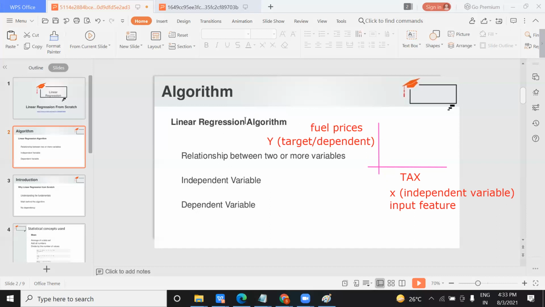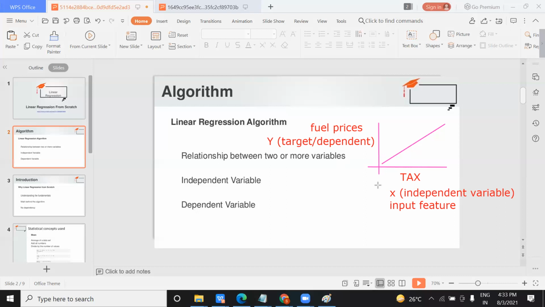So the linear regression algorithm finds the relation between two or more variables, between your independent variable and target variable. When you increase your taxes, it might be that your fuel price is also increasing. So here you are trying to find the relation between them.